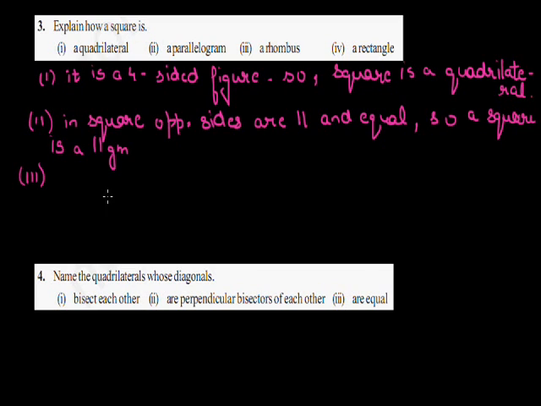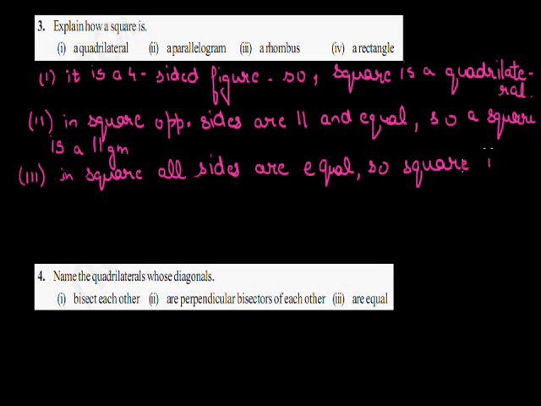Now in the square, all sides are equal. In square, all sides are equal, so square is a rhombus.